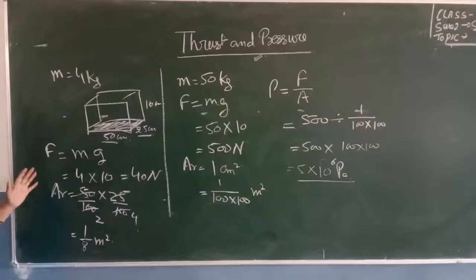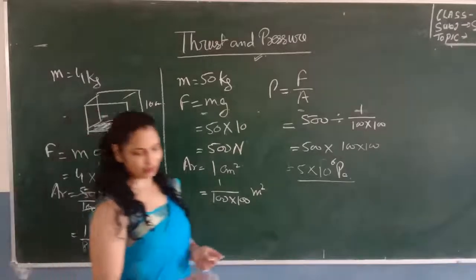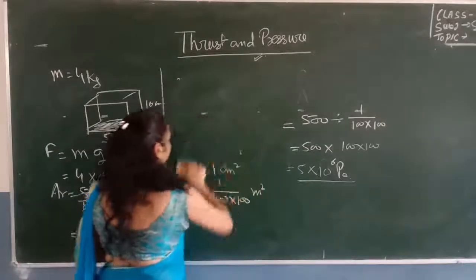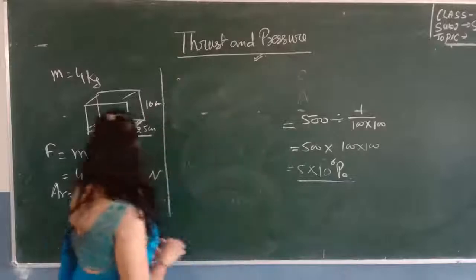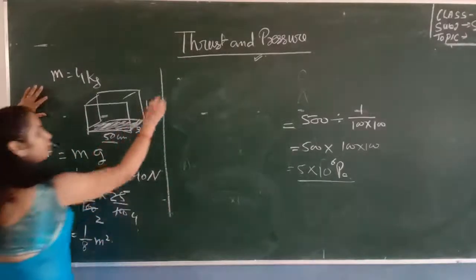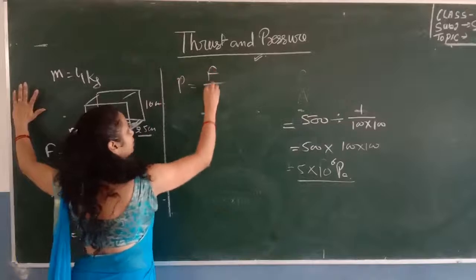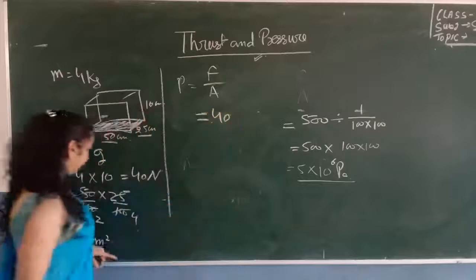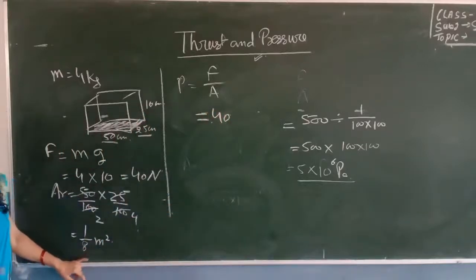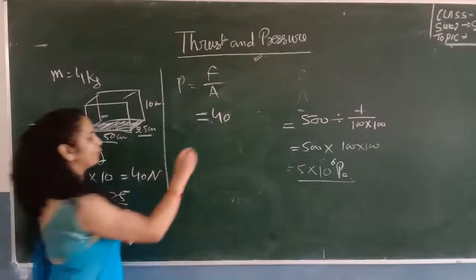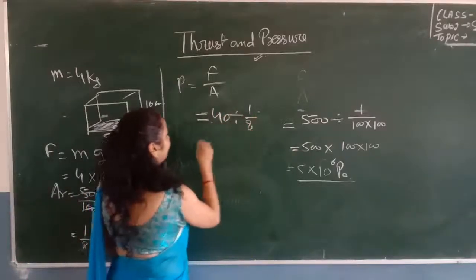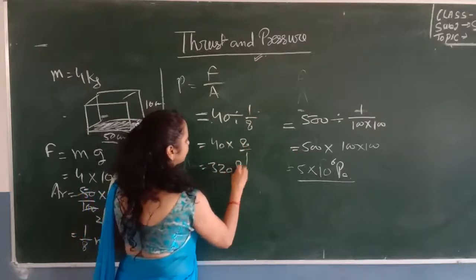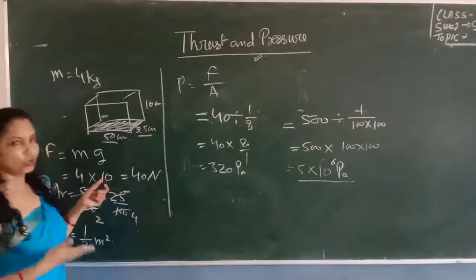This is the area of the block which is in contact with the tabletop. Now, you know that pressure is equal to force upon area. What is the value of force here? Force is 40 Newton. And we have to divide it by 1 upon 8. And I told you, if you want to divide by a fraction, it becomes easy when you write it like this. Divided by 1 upon 8, multiply by 8 upon 1. 320 Pascal. This is the pressure exerted by the block on the table.